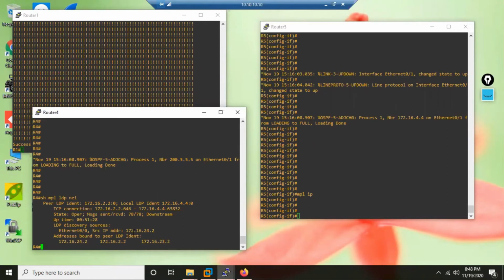OSPF neighborship is neither UDP nor TCP, because OSPF is a protocol, not a UDP or TCP application. It's a protocol number 89.